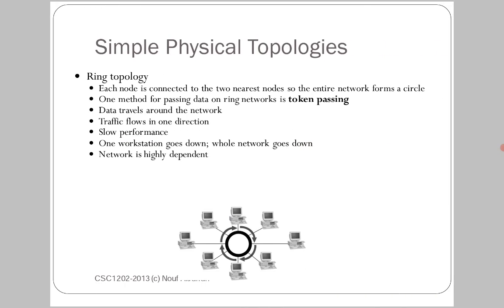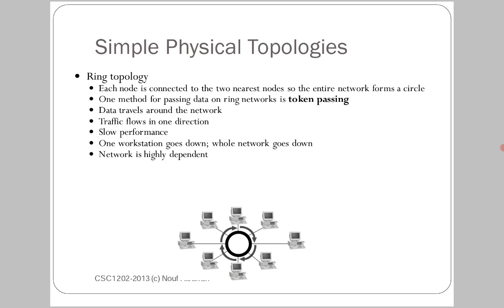So, a simple physical topology: how to design a ring topology. Each node is connected to the two nearest nodes, so the entire network forms a circle. One method for passing data on a ring network is token passing. Data travels around the network. Traffic flows in one direction only.